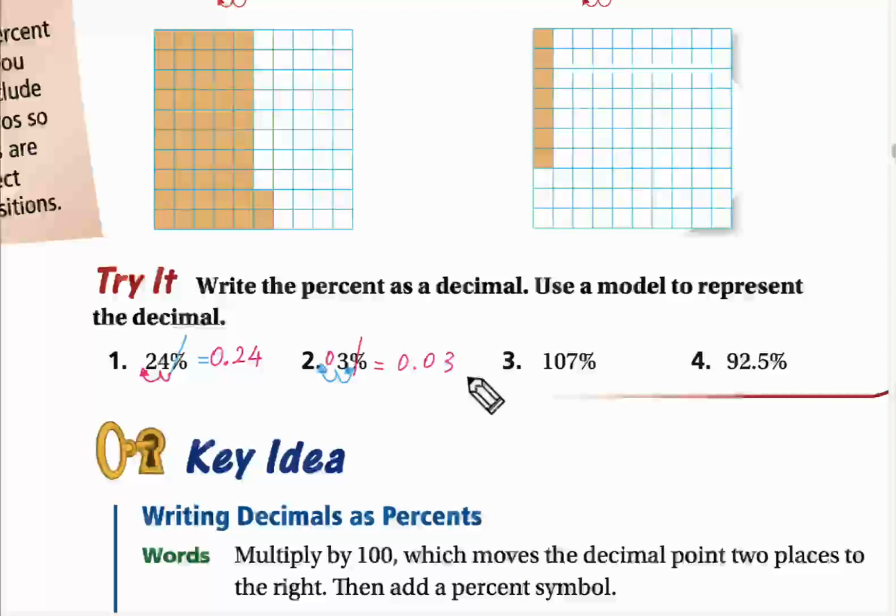Question number 3. Okay. 1.07. Wow, you did it directly. Wow, I like what you did. Excellent. Okay, we will cancel the percent sign and move the point 2 digits to the left, so it will be 1.07. You're a star, Muhammad.